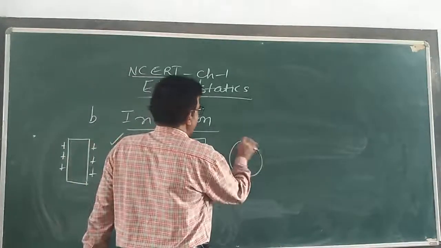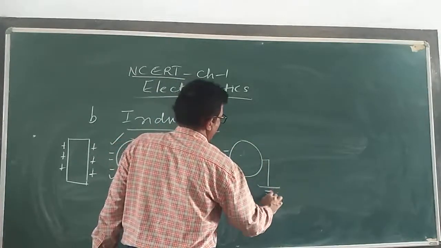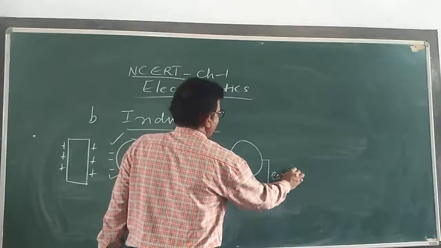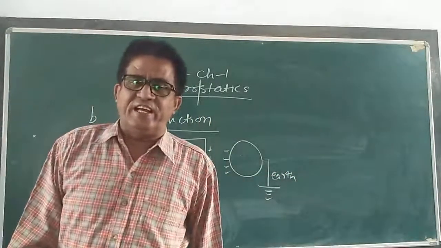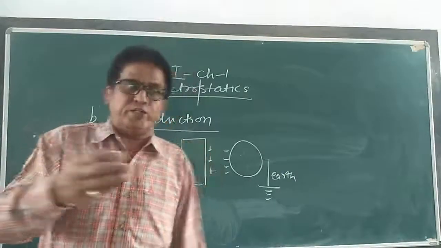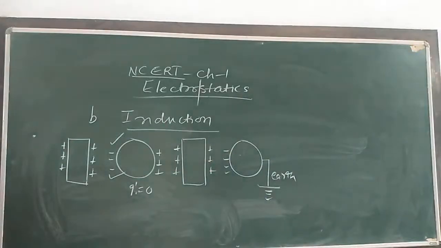And here, due to induction, this end is connected to the earth. Then what happened? As soon as we connect it to the earth, all the charge opposite to that will go to the earth. Draw again this figure. So what am I seeing?